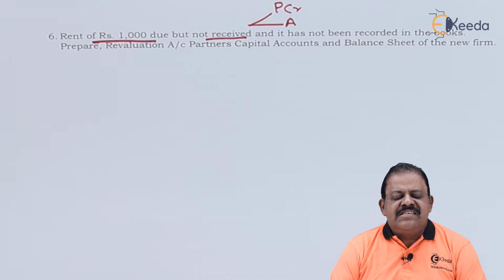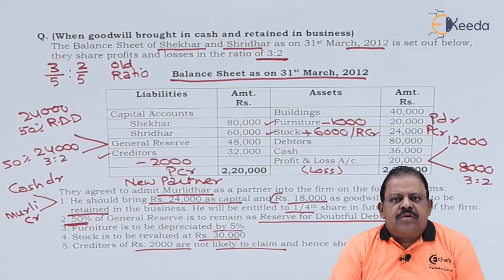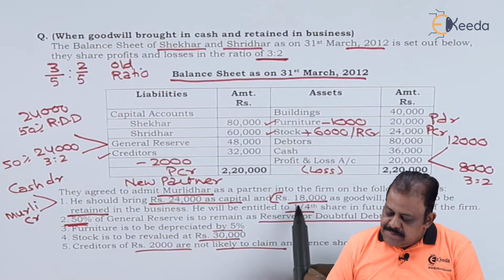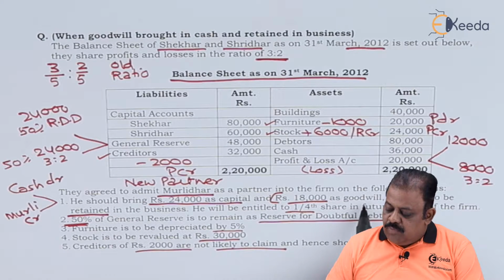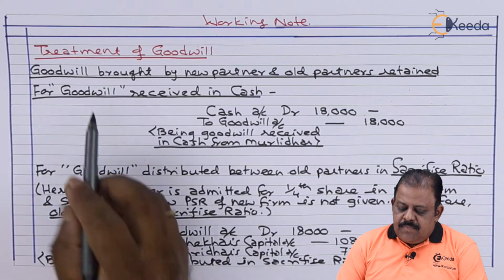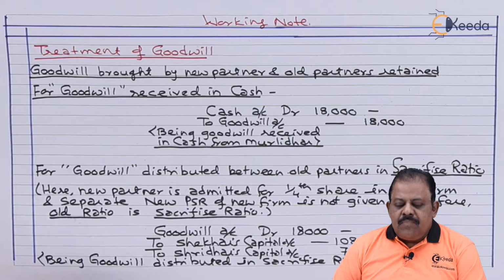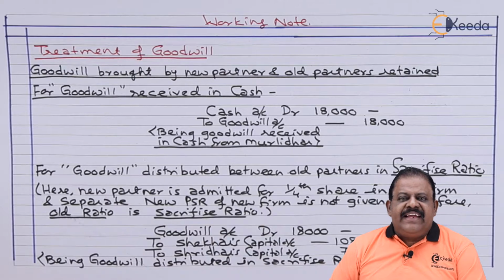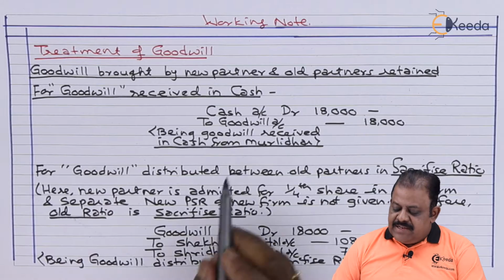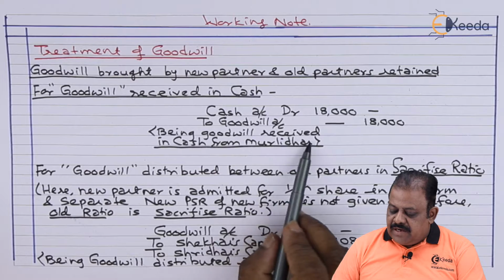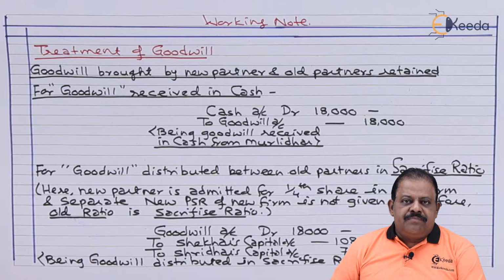Let us open the necessary accounts. Let us do the working note for goodwill. Rupees 18,000 is brought by Murlidhar as goodwill, which is to be retained in business. Treatment of goodwill: goodwill brought by the new partner and the old partners retained it. For goodwill received in cash from Murlidhar, our entry is cash account debit to goodwill account 18,000, being goodwill received in cash from Murlidhar.